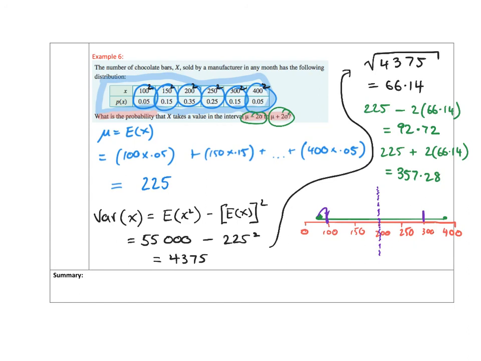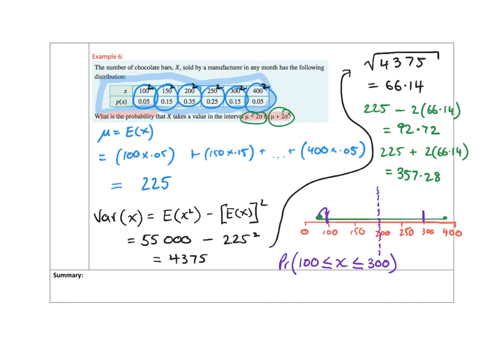And so this idea of mu minus 2 sigma being 92.72, we now need to change so that it matches our discrete table, and say that the probability of 100, where we rounded to, less than or equal to x, less than or equal to 300. This now represents our mu minus 2 sigma and our mu plus 2 sigma.